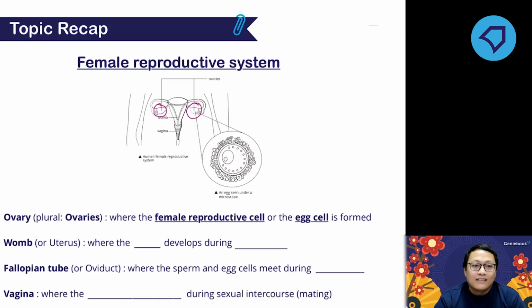Then what is the function of the ovary of the flower? Anyone still remember?